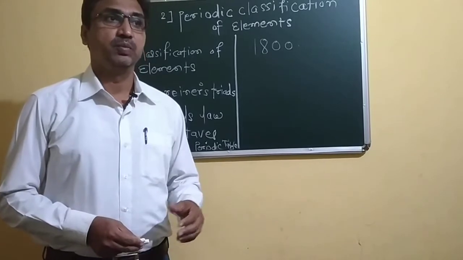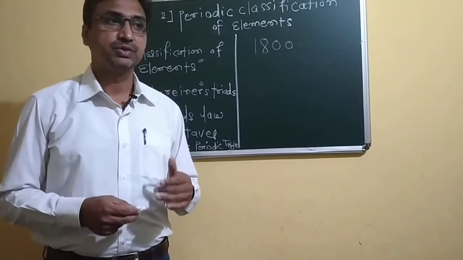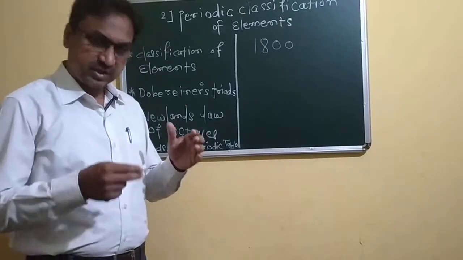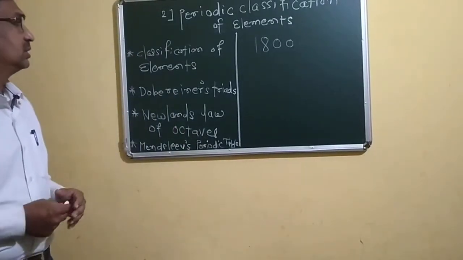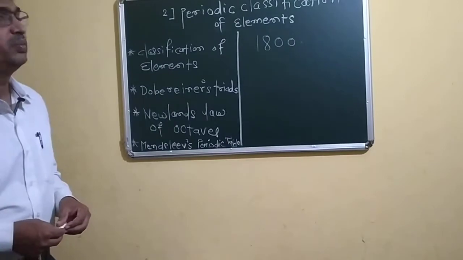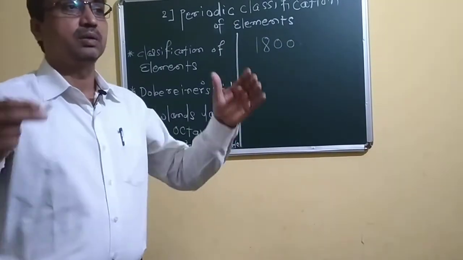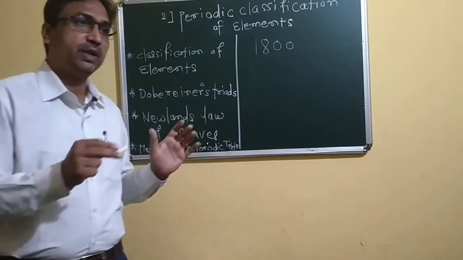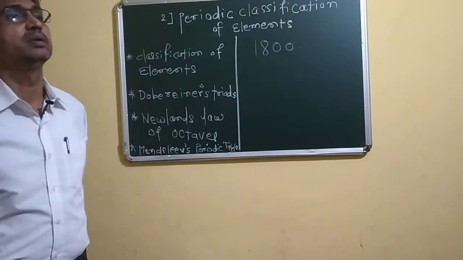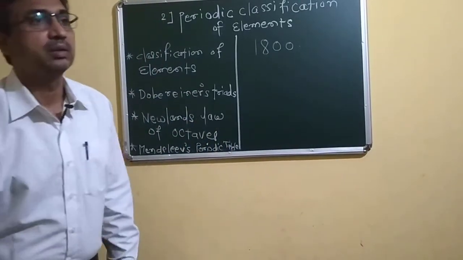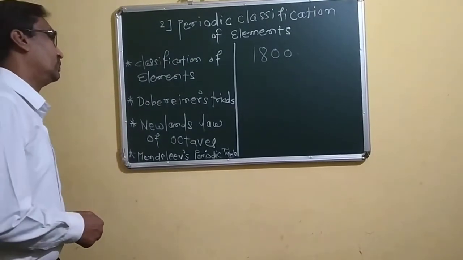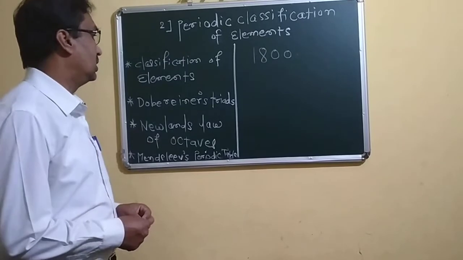To study the properties of these elements with simplicity and ease, they put those data in a specific pattern. This type of study we have to see in this lesson.